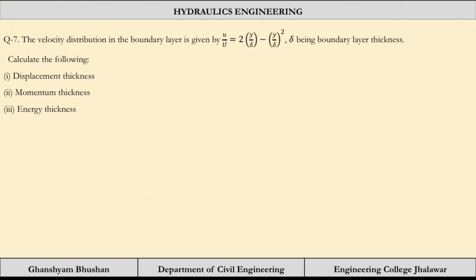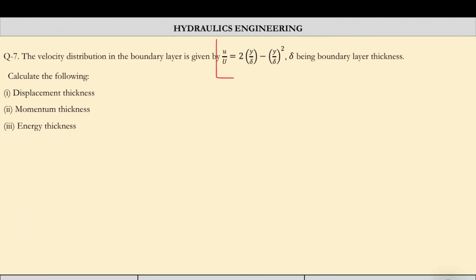So we have been given the velocity variation as small u by capital U is 2y by delta. So this is the variation of velocity inside the boundary layer, where delta is the boundary layer thickness. We have to calculate displacement thickness, momentum thickness and energy thickness.